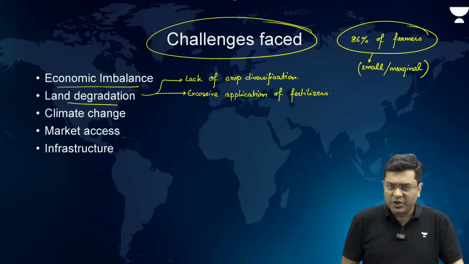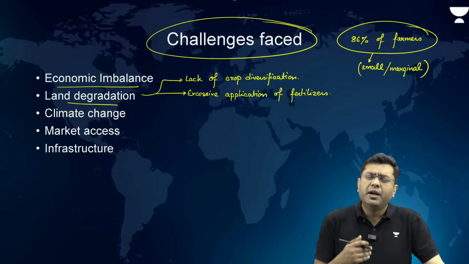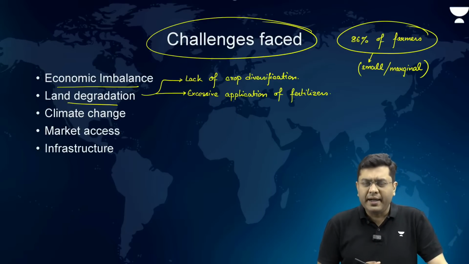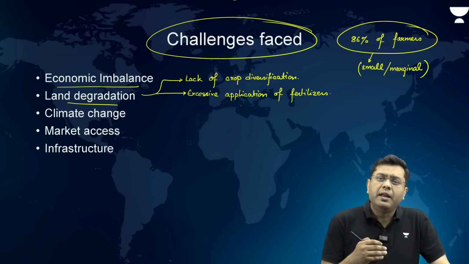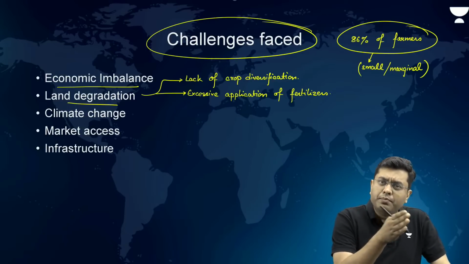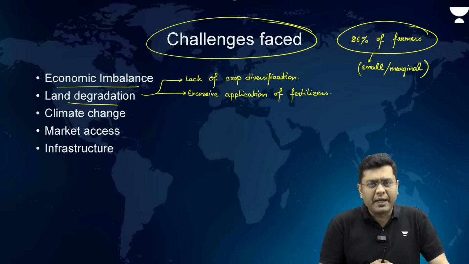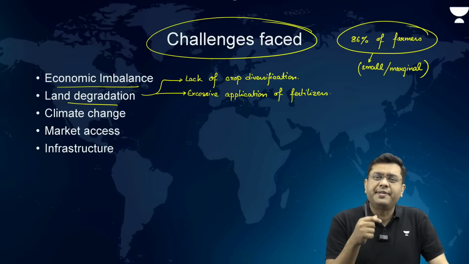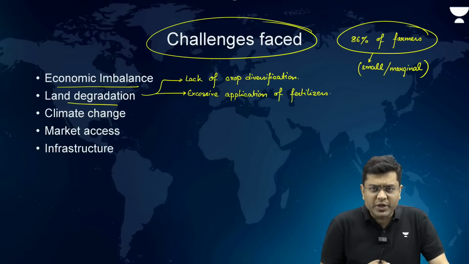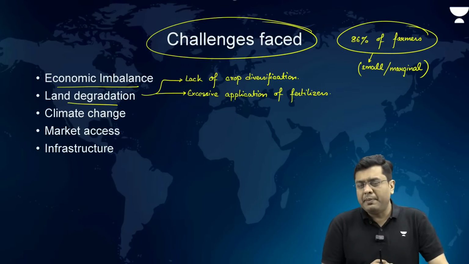Then infrastructure. Infrastructure is still one of the bottlenecks in Indian agriculture. For example, when we talk about the connectivity, farm to market connectivity, that also has got to be developed. That is where schemes like Pradhan Mantri Gram Sadak Yojana need to have a greater and faster implementation.